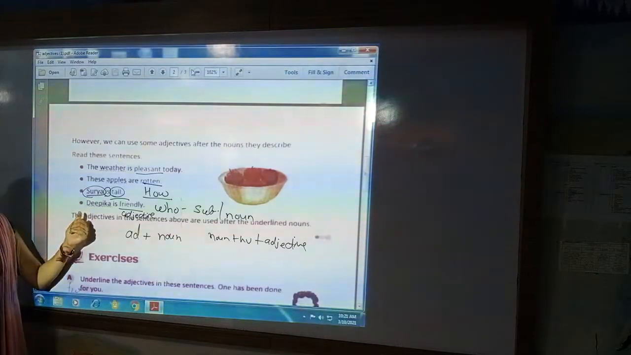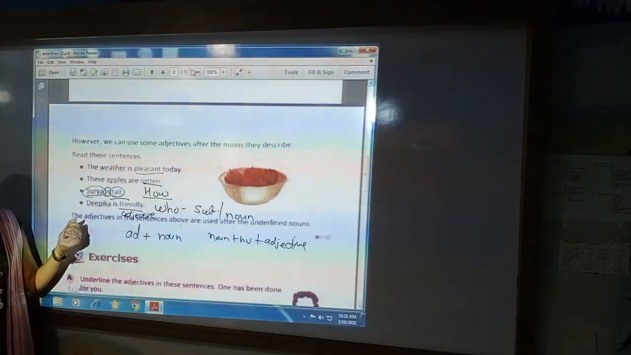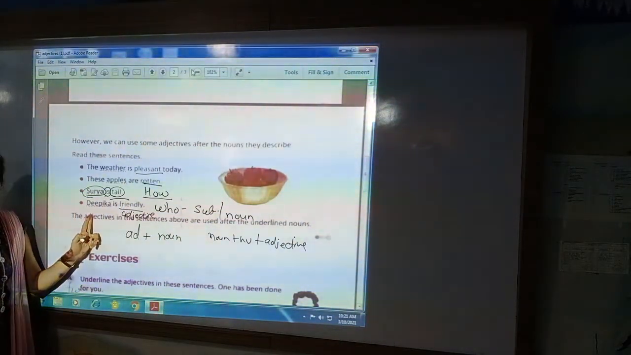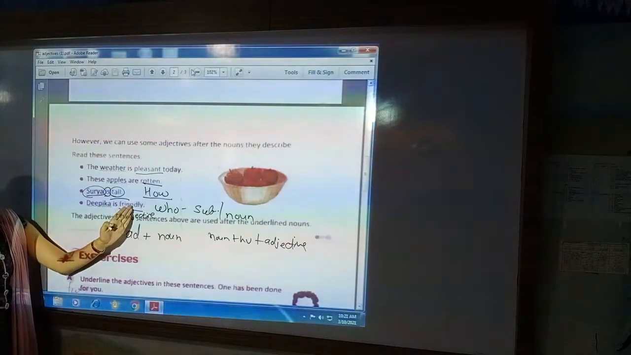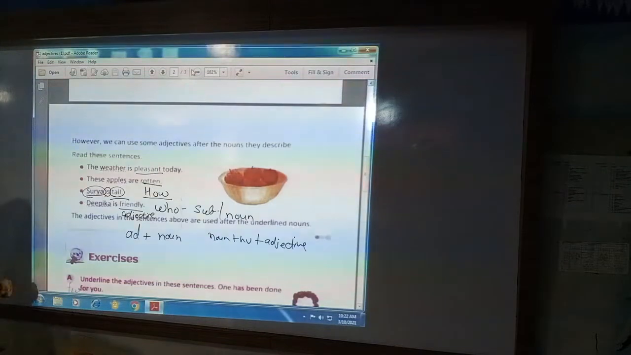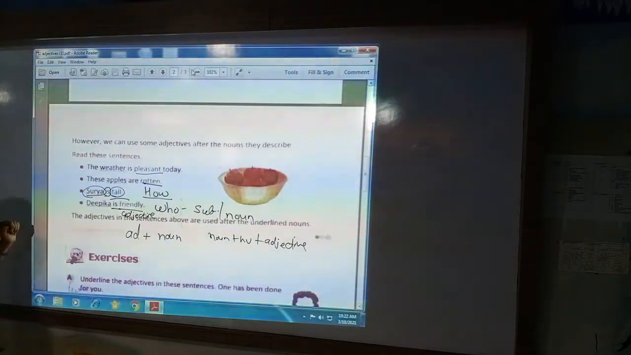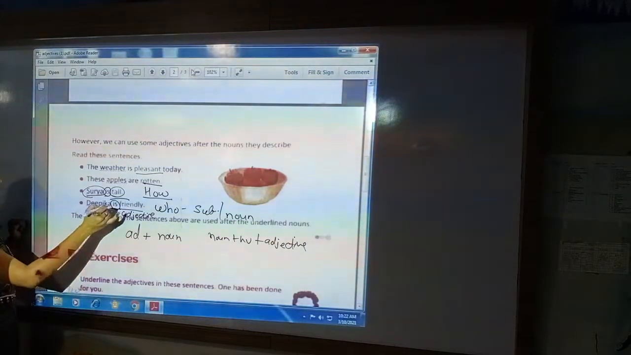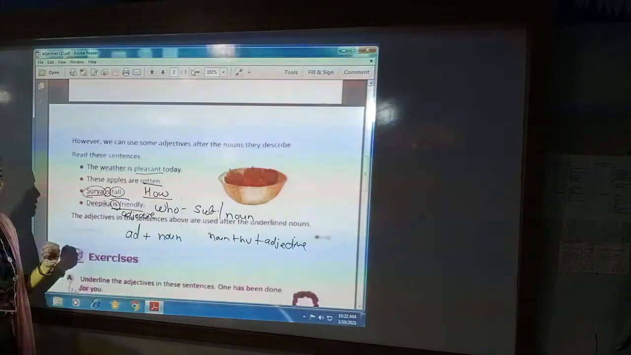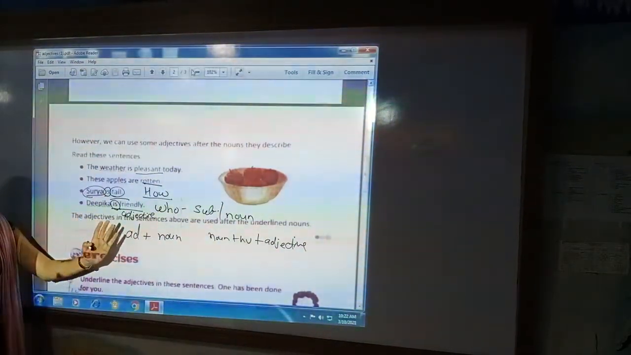Who is friendly? Deepika. Deepika is a noun. How is Deepika friendly? Friendly is an adjective. That adjective is used for the noun Deepika. Deepika is a noun and friendly is an adjective, and this adjective is used for the noun Deepika. When you use the adjective after the noun, in between the noun and adjective there will come a helping verb. So the sentence structure will be noun, helping verb and adjective. Deepika is friendly.